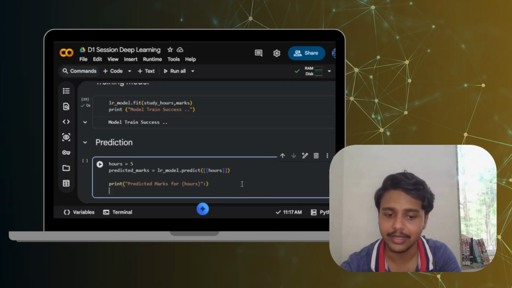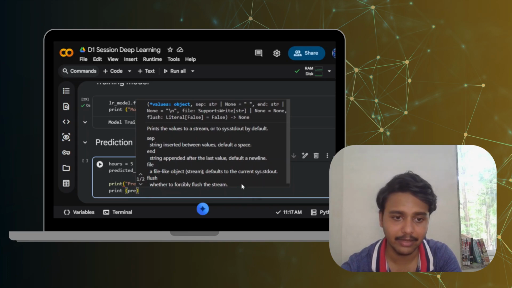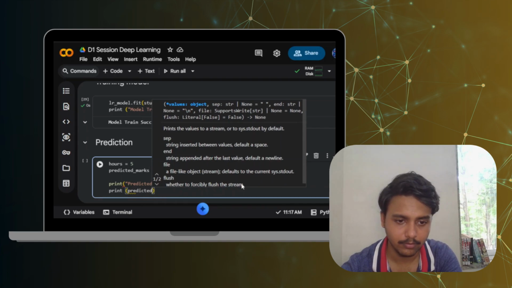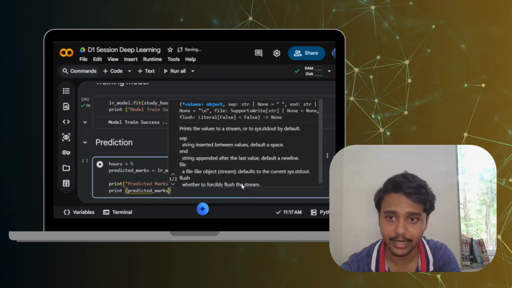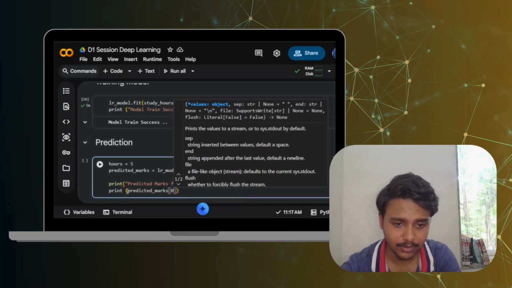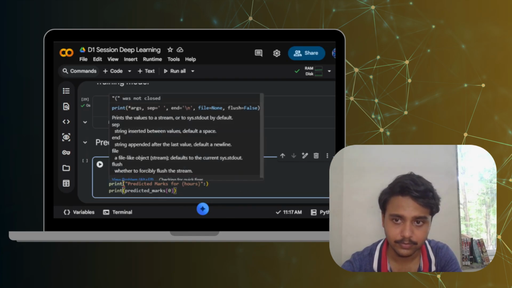Okay, and then print, and in print we will be writing predicted_marks, and for that I'll have to submit 0 here.